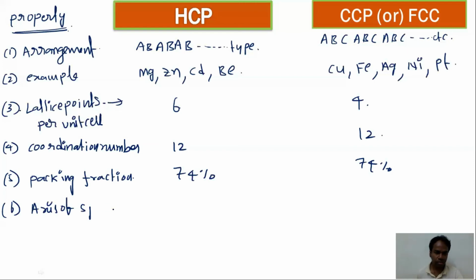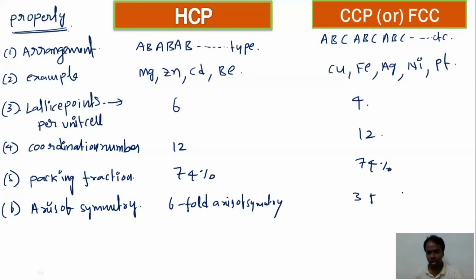In HCP, there is a six-fold axis of symmetry, whereas in CCP, a three-fold axis of symmetry is present. The metals which have HCP structures are less malleable and ductile, whereas CCP metals have high malleability and ductility.